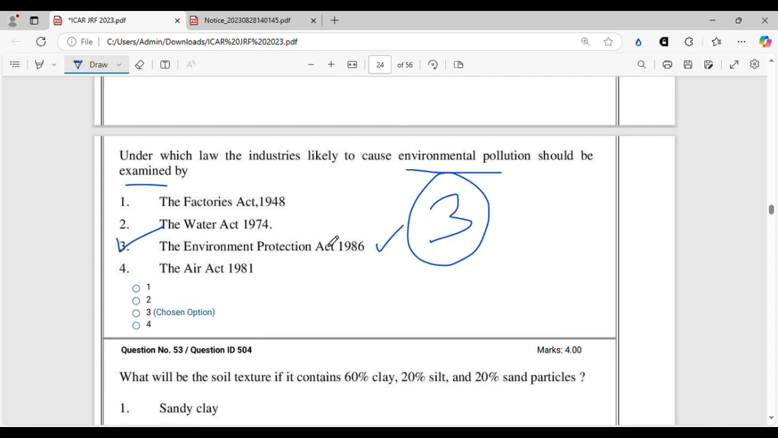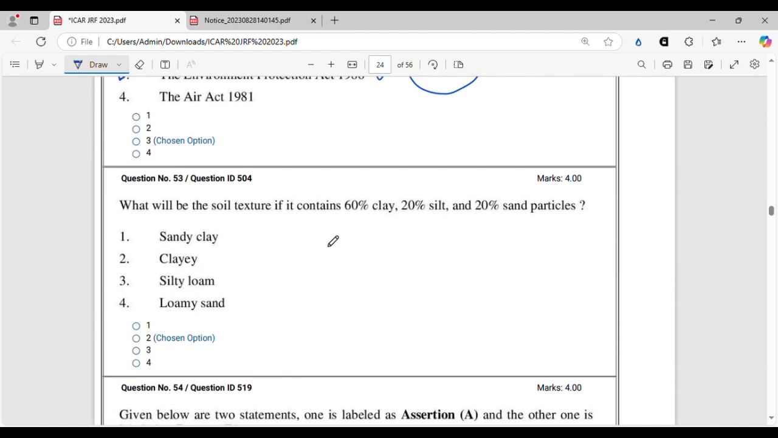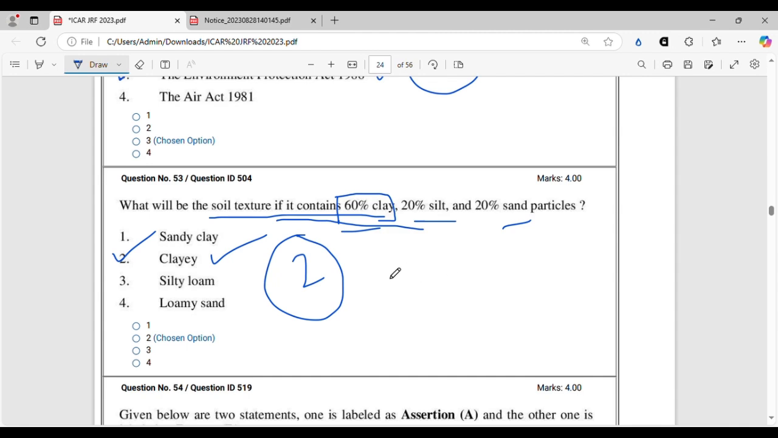All right, moving on. What will be the soil texture if it contains 60% clay? Ooh, that's a huge amount of clay. More than 50% clay means the soil will be clay soil. You don't need to see the silt and sand content at all. It contains 60% clay means the soil will be clay soil. No other property of any other primary soil separates will be visible, or it will be feasible also. So the answer for this question will be clay soil. Definitely this is clay soil.